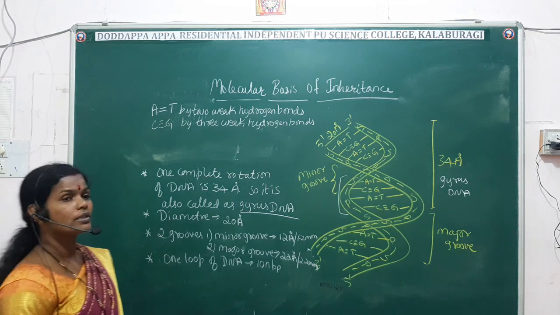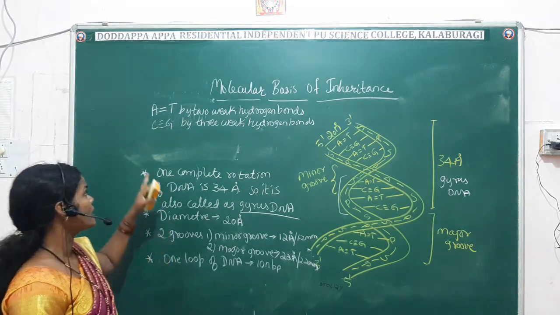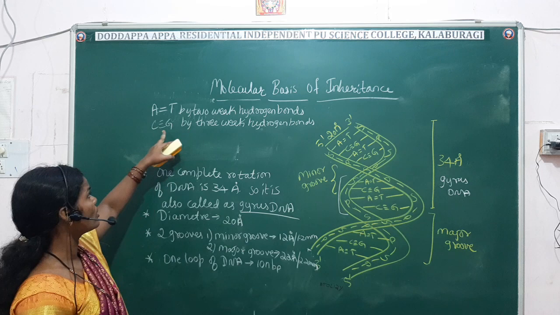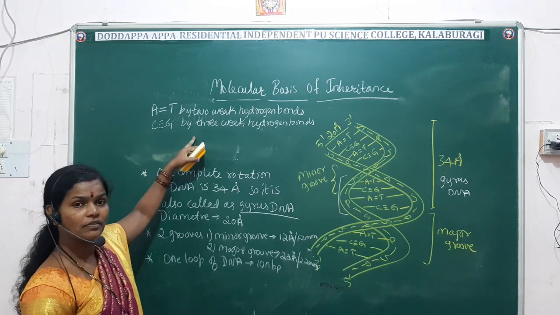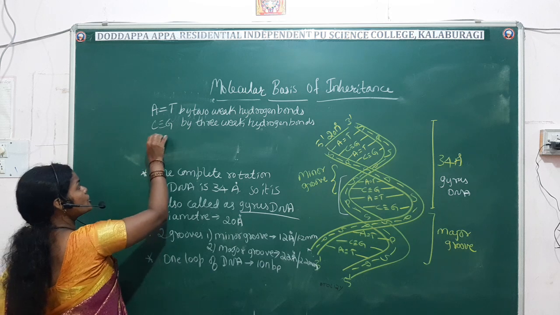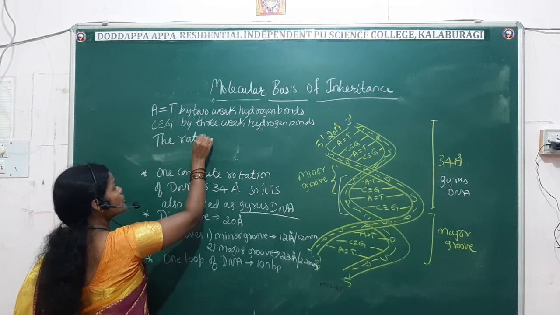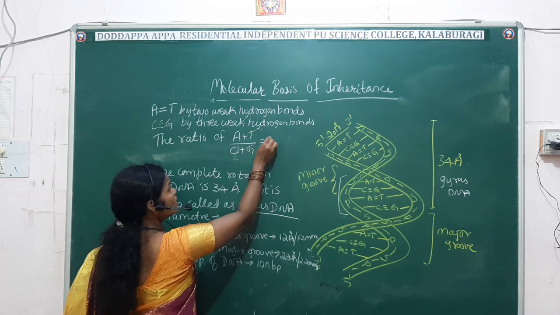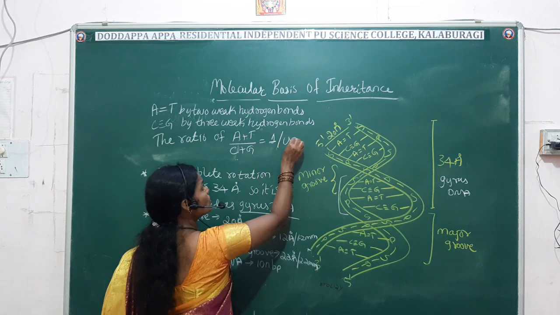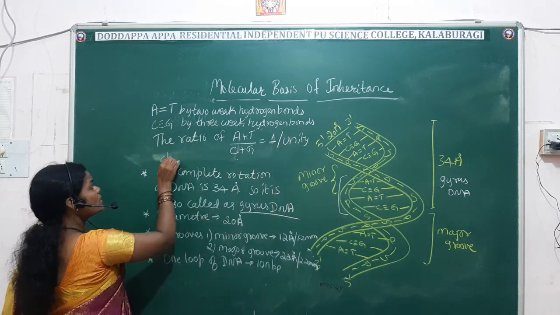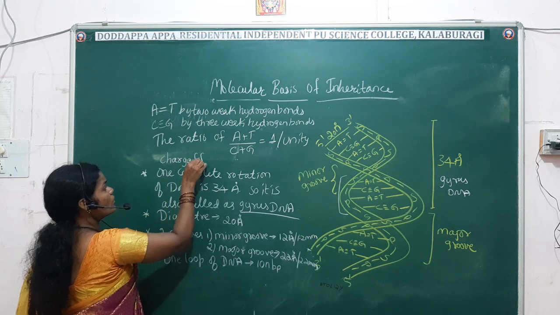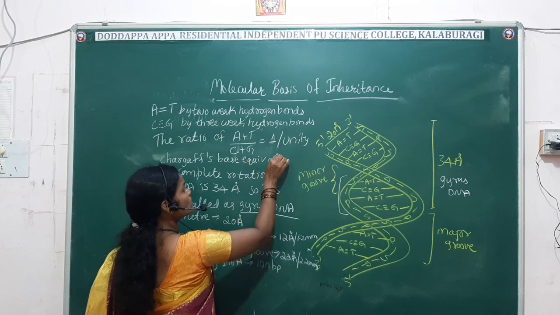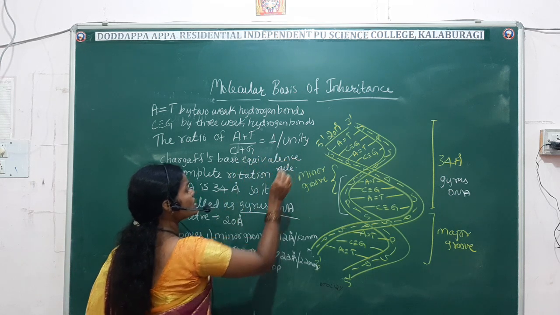Always adenine pairs with thymine by 2 weak hydrogen bonds, and cytosine pairs with guanine by 3 weak hydrogen bonds. And the ratio of adenine plus thymine to cytosine plus guanine is equal to 1 or unity, which is called Chargaff's base equivalence rule.